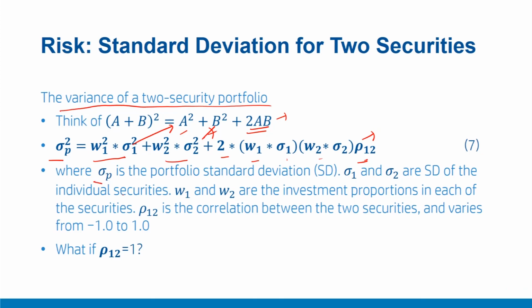Here sigma P is the standard deviation or a proxy of risk for the portfolio. Sigma 1 and sigma 2 are the standard deviations of individual securities. W1 and W2 are the proportionate amounts of investment in each of these securities. We already know if the portfolio carries only two securities, then W1 plus W2 should be equal to 1. And importantly, rho 1 2 is the correlation between these two securities. This correlation varies from -1 to +1. Now we'll try to understand with different scenarios what if this rho 1 2 is equal to 1, or 0, or -1.